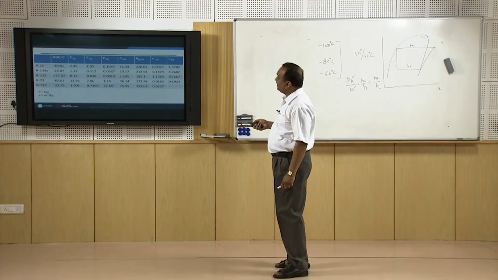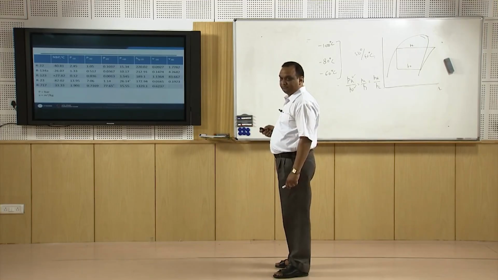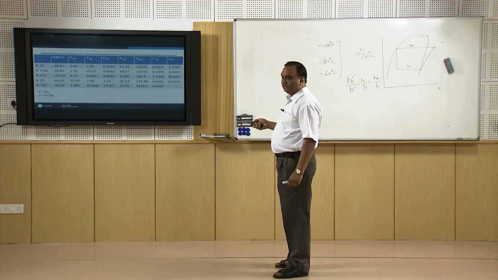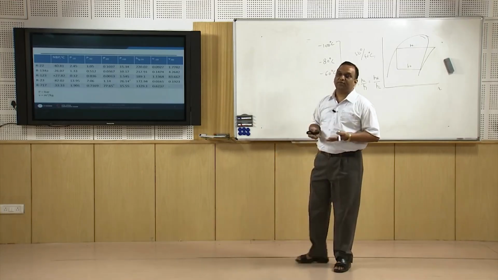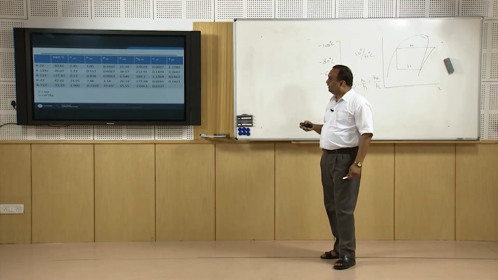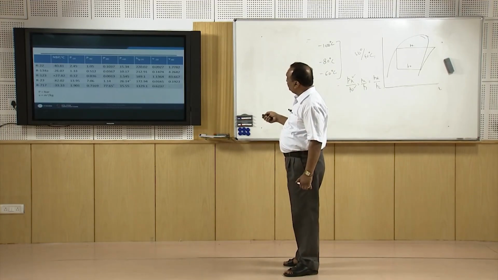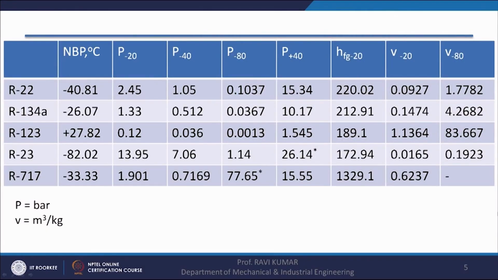If I use high pressure refrigerant like R23, in that case, the evaporator side is okay. The refrigerant will evaporate at minus 82 degrees centigrade, its normal boiling point, and specific volume is also good, 0.1923, very small. But when it comes to the condenser, it becomes supercritical.